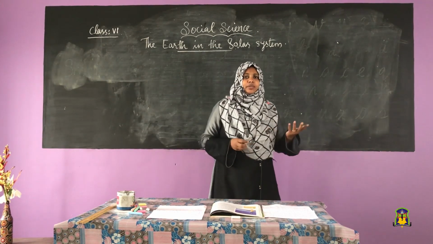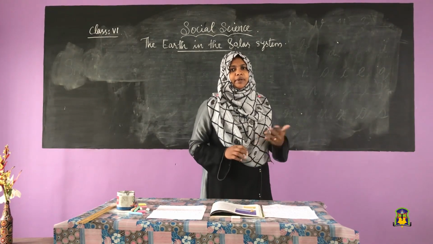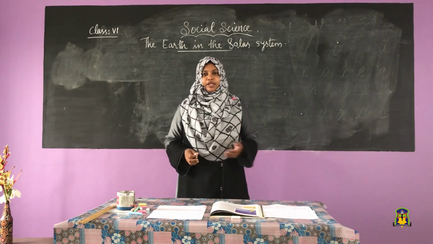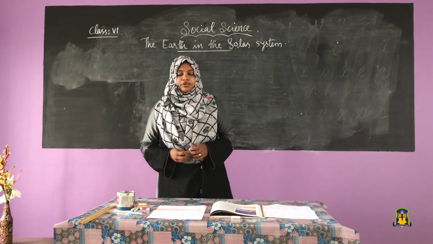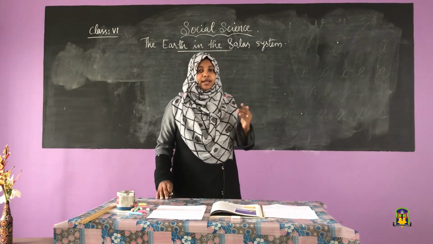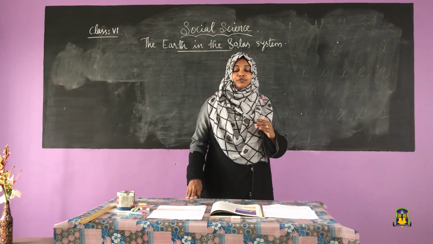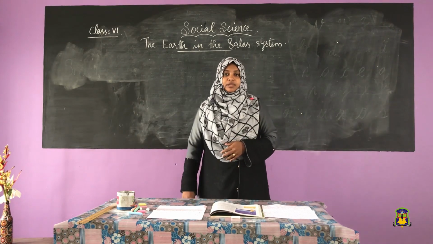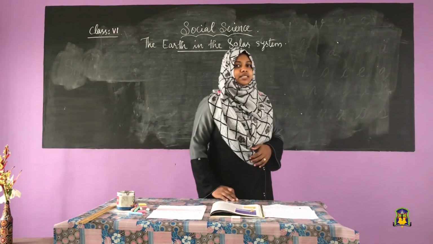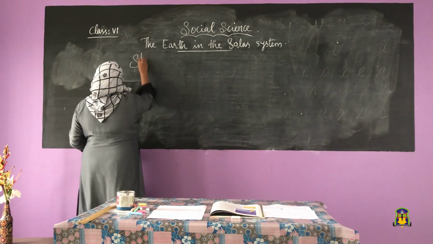Do you know, children, how many stars are there in the sky? Okay, children, it's a funny question. We know that we cannot count the stars. When we look at the sky on a bright night, we can see it is full of tiny diamonds. What is that? Stars. So, at night we can see the stars in the sky.